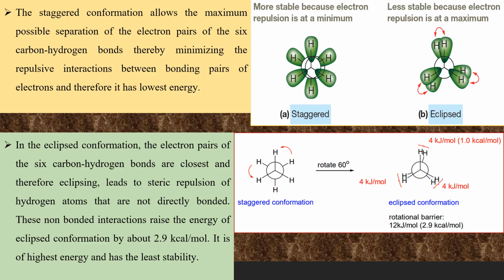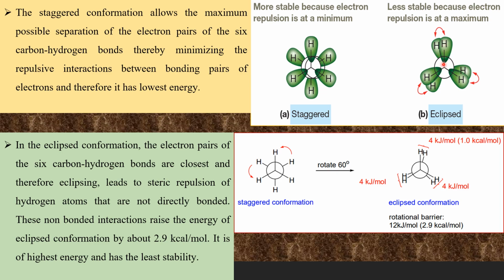In this picture you can see this is the staggered conformation where all the electron pairs of the CH bonds are separated from each other. Since they are a little far from one another, there is less repulsive interaction. Here you can see this is the eclipsed conformer.